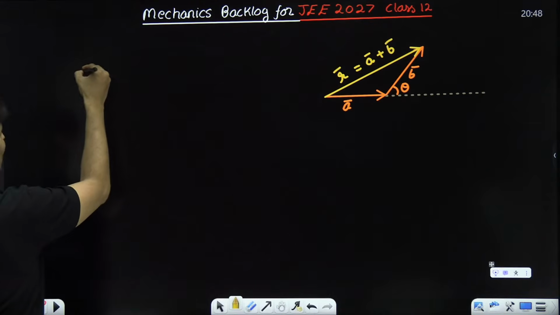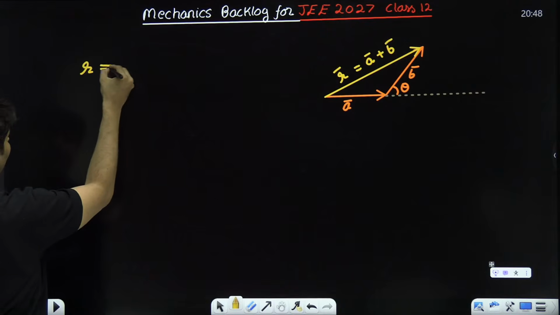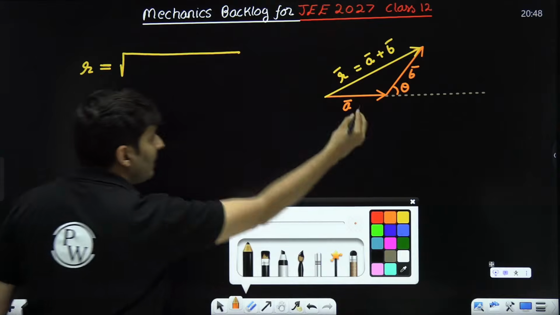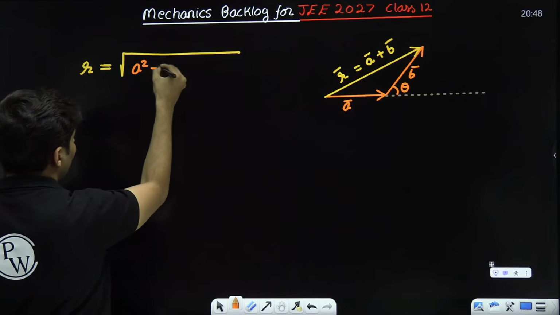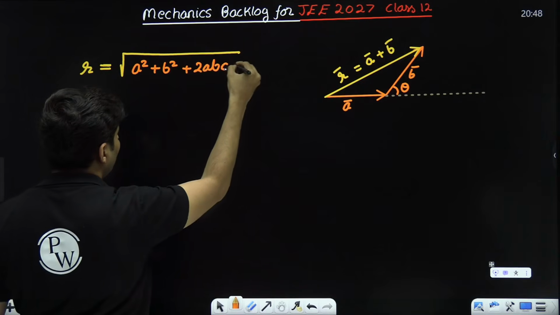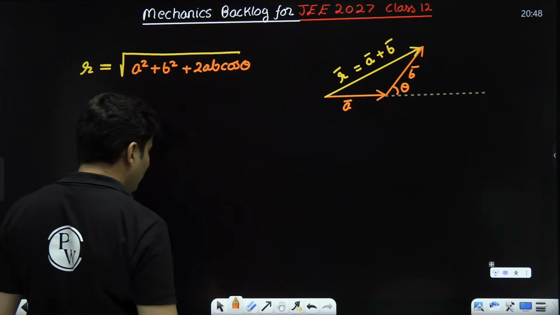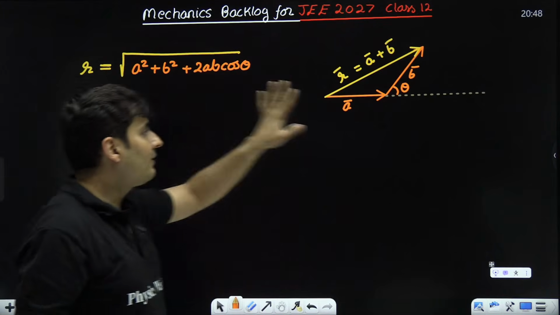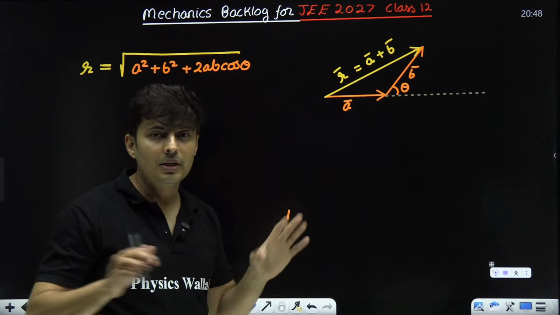So the value of this resultant, simply put, can be written down as: take the first vector's magnitude and the second's magnitude, square them, and add 2ab cos theta. That will immediately give me the resultant vector. Don't have to break your head if a, b and theta are given to me.